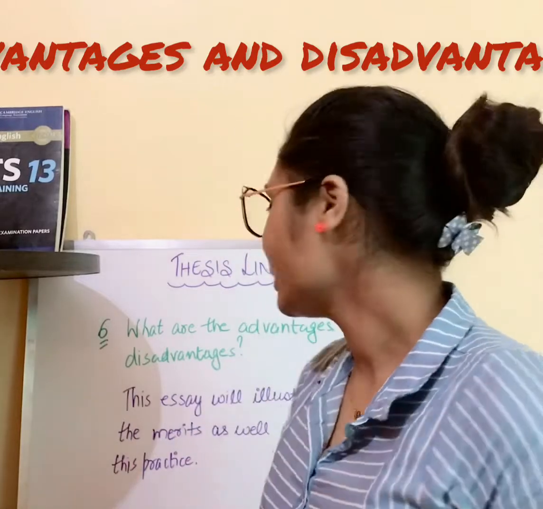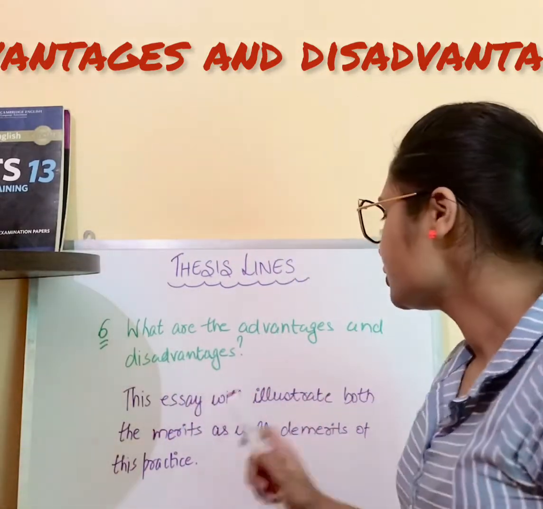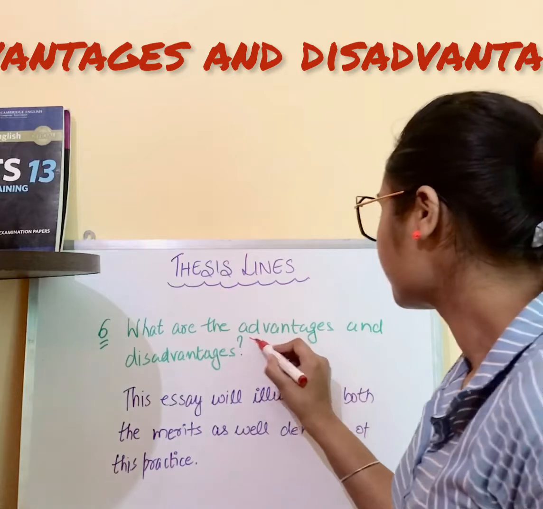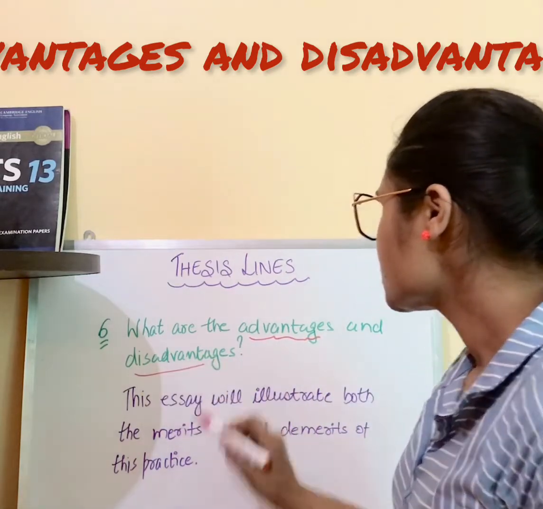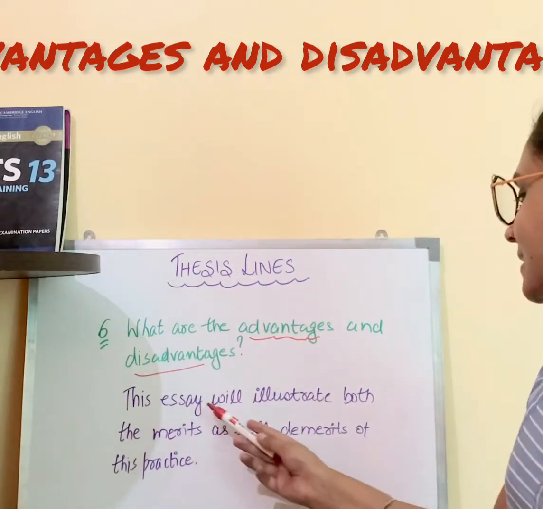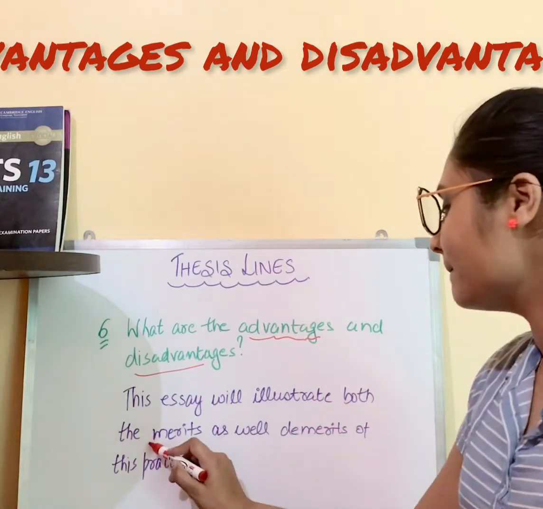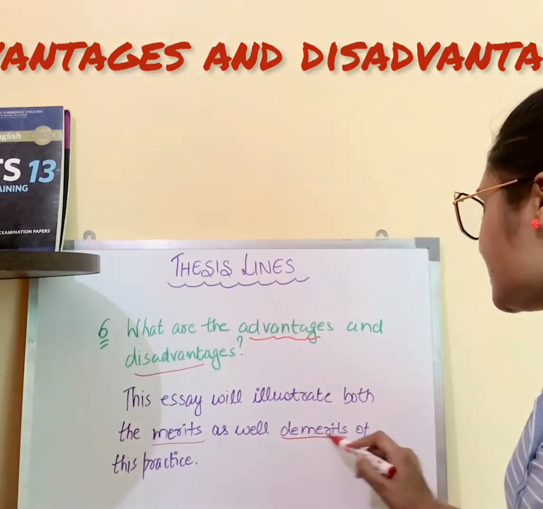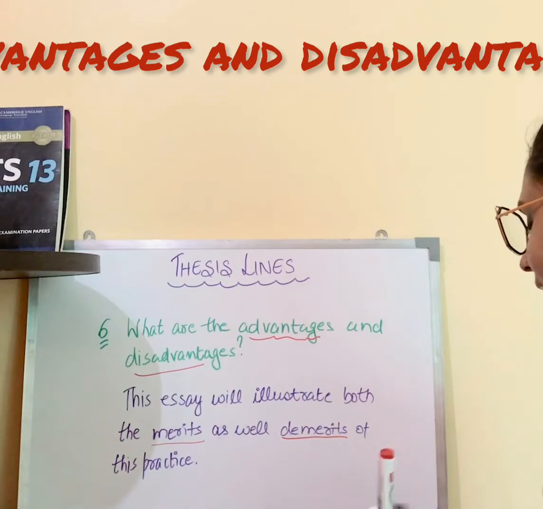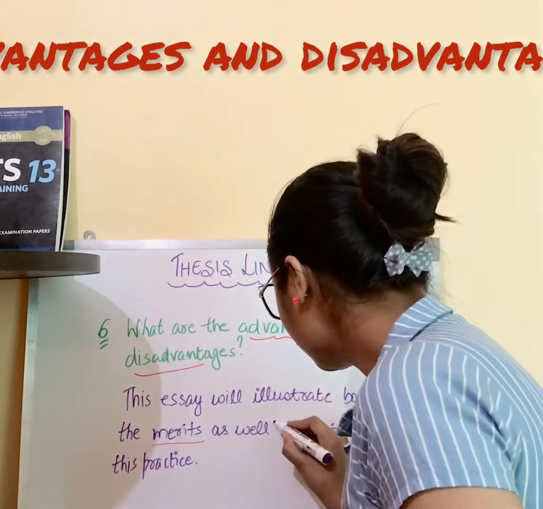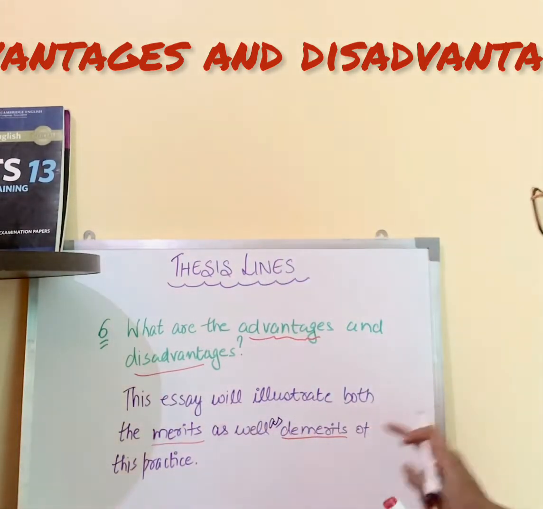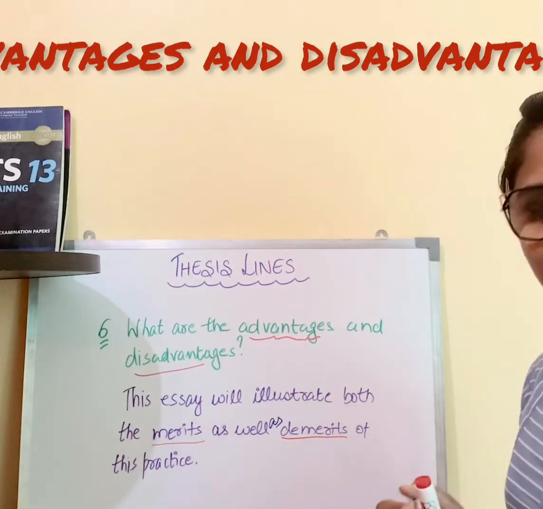Now the sixth one is what are the advantages and disadvantages. So the thesis line would be this essay will illustrate both the merits as well as demerits of this practice.